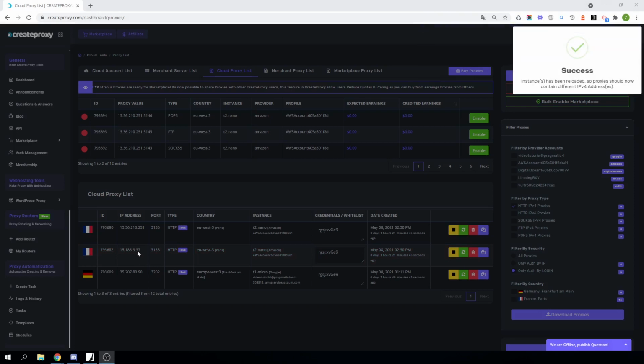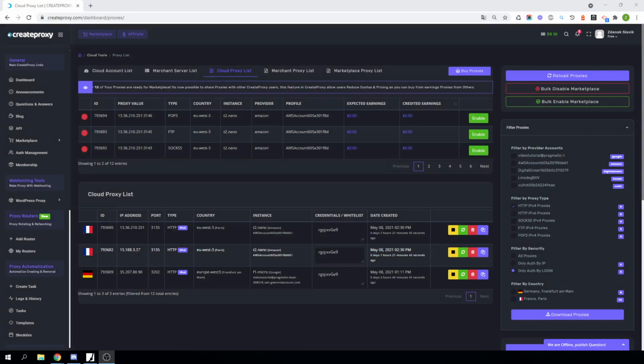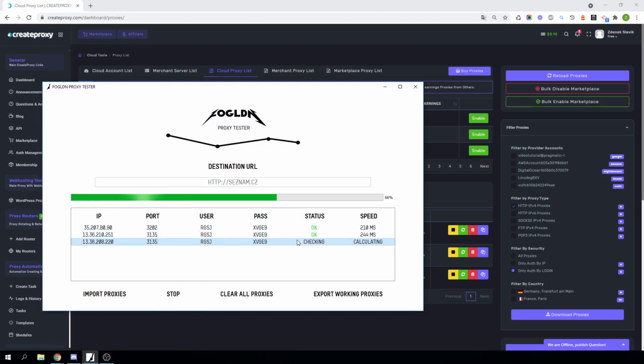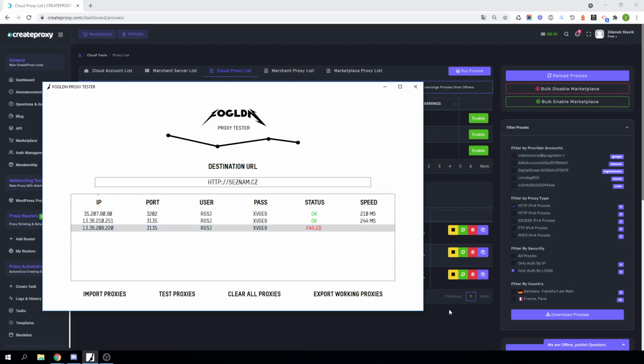Okay, so the proxy with 220 on the end has been changed to 37 on the end. So I will try this proxy here. Then this proxy will not work anymore. As I see, it's not working.